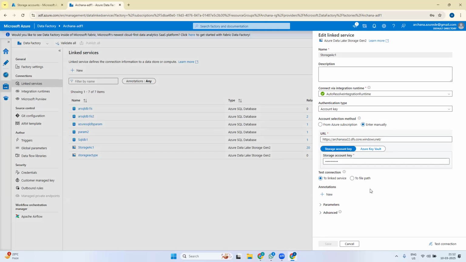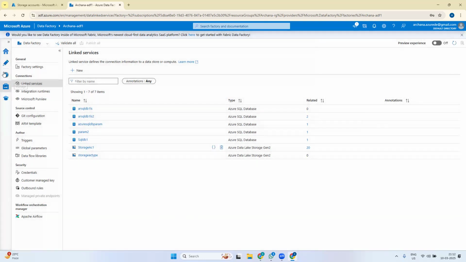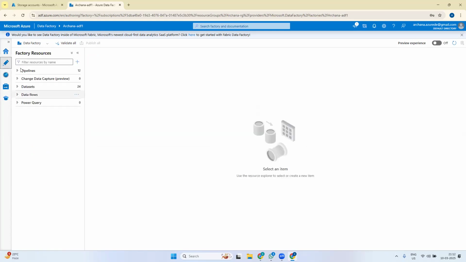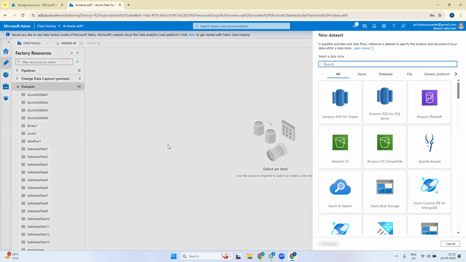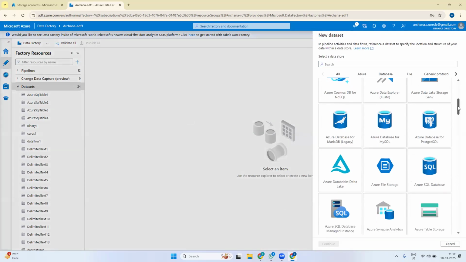Now I'll create parameterized datasets. While running a pipeline, when you use a source or destination, you create a dataset where you point at a particular folder and a particular file to copy. The same way, I'll go to datasets, click new dataset, and choose the same, for CSV files only.